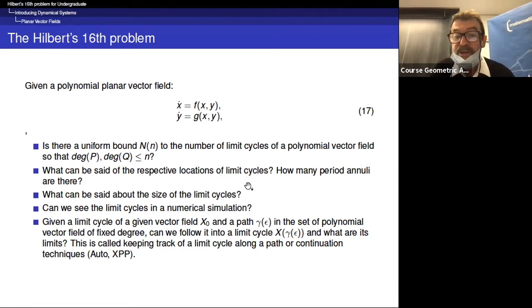Can we see the limit cycles in numerical simulation? So after the first example of 4 limit cycles in quadratic planar vector fields, one of the basic questions was posed: to realize numerical simulation to check where these limit cycles are. So I will speak a little bit about this question also today.